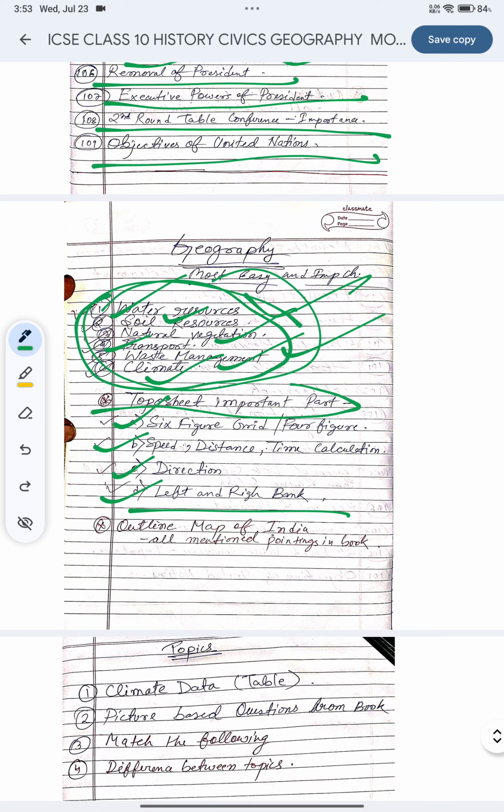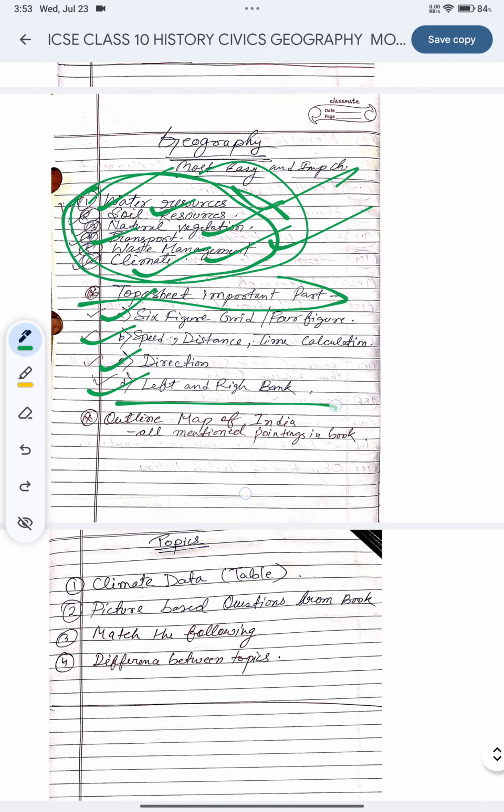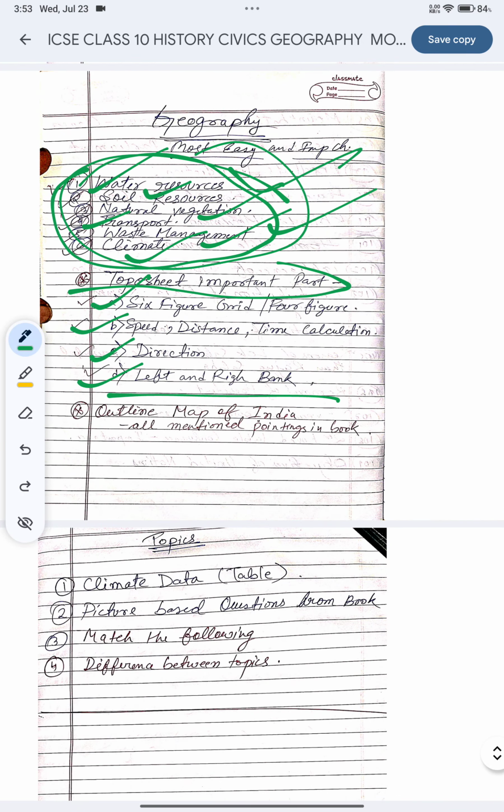Definitely they are asking one question from topo sheet of 5 to 10 marks, and one more question of 5 to 10 marks, outline map of India. They will ask a 10 marks question. So whatever is mentioned in your ICSE book, and whatever teachers share with you before the board exam, you have to prepare from there only. Maps you depend on your textbook.